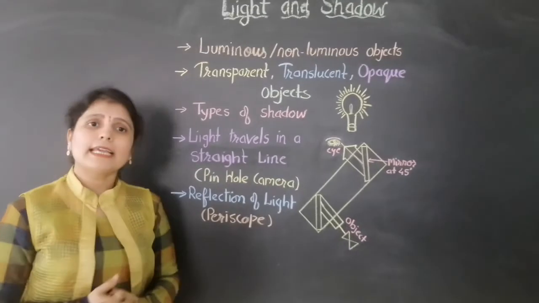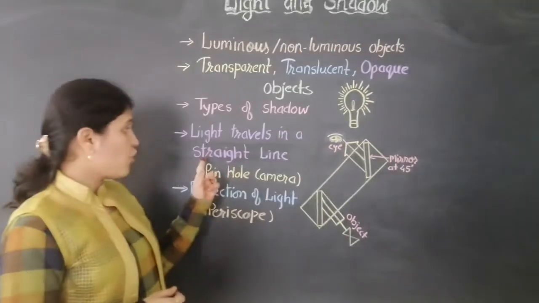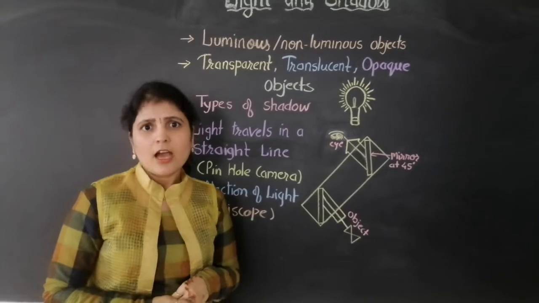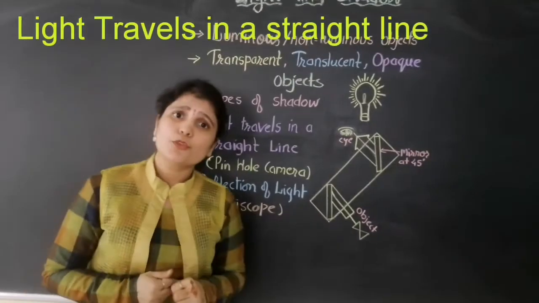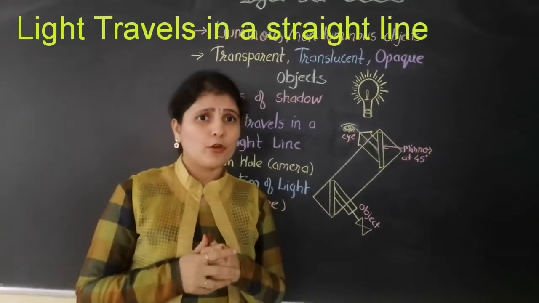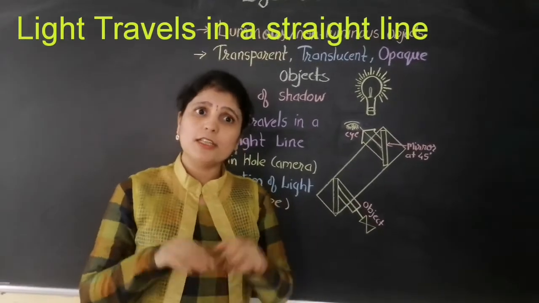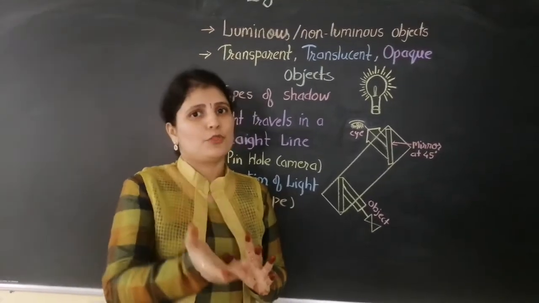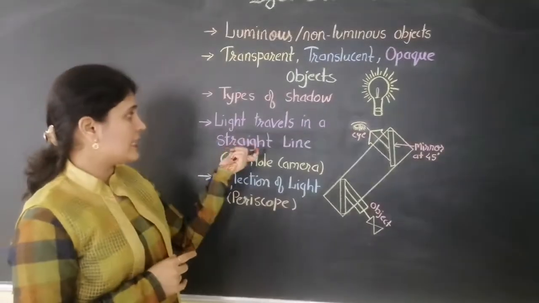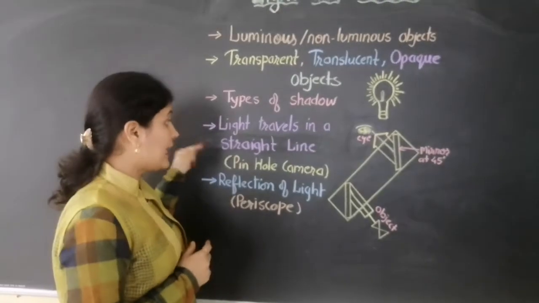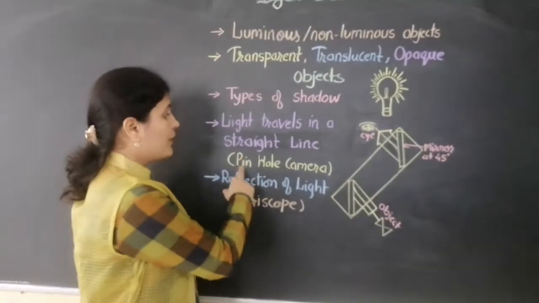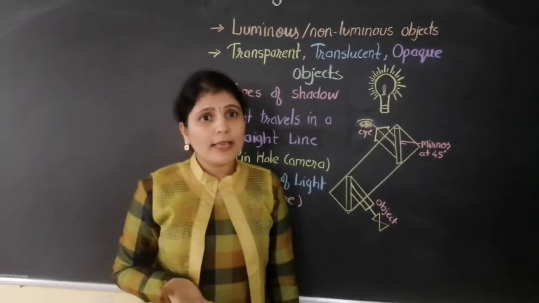One of the important characteristics of light is that light always travels in a straight line. You can say that is the reason the shadow is formed. Whenever the light falls on the opaque object, it does not go around the object. Since it is traveling straight, it is blocked there only, and so the shadow is formed. So light always travels in a straight line, and that can be easily observed through a pinhole camera. Now, what is a pinhole camera? Let us see that. To see that light travels in a straight line, we are using this pinhole camera.